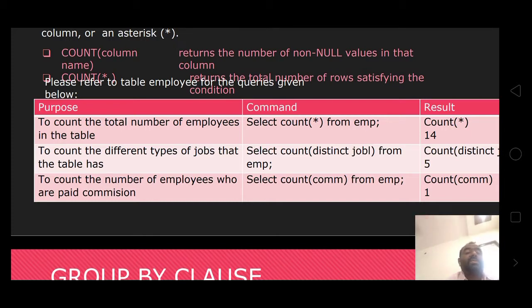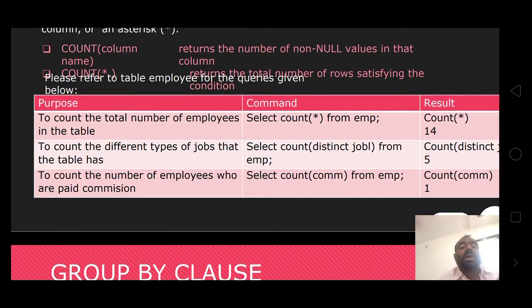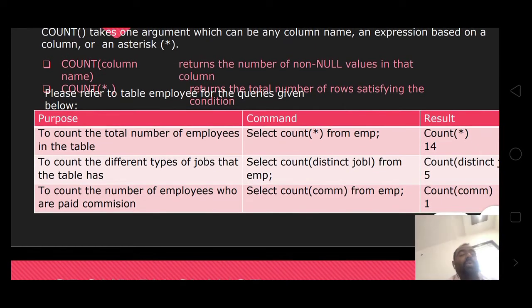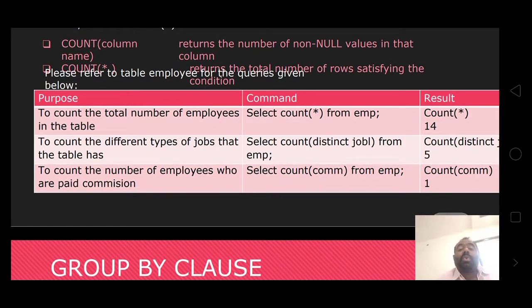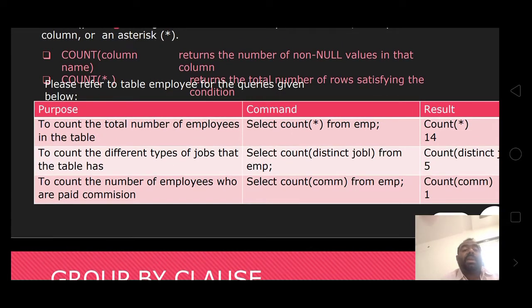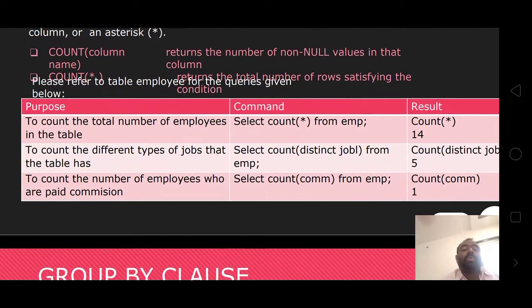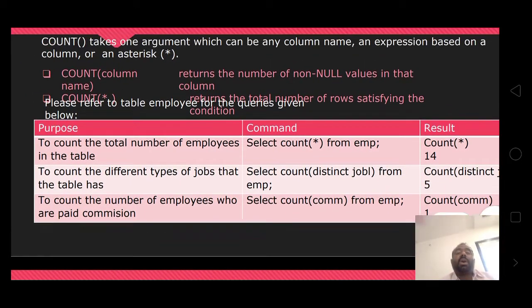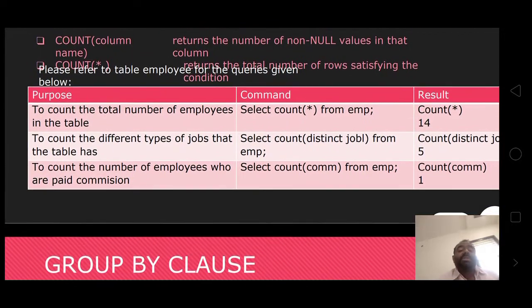Count distinct is 5. Here job types mean manager, clerk, office boy, like this. To count the number of employees who are paid commission, select count commission from employee. Count is 1. All employees have not taken the commission here.